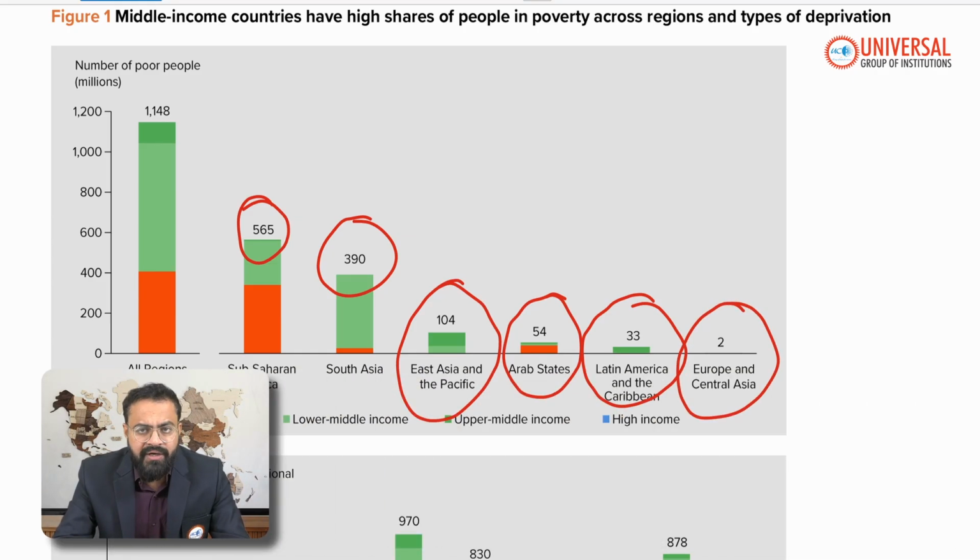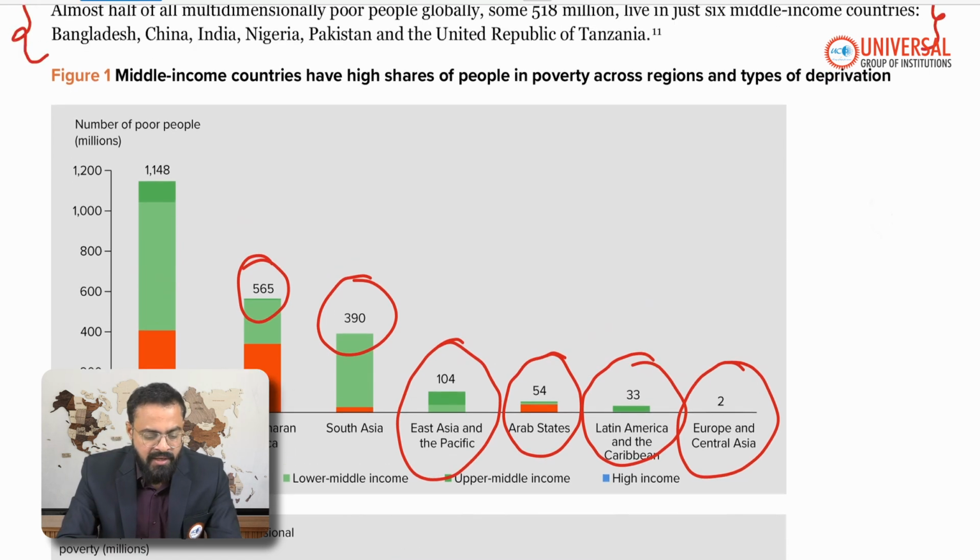So very, very important from the examination perspective. Far more of the poor are living in sub-Saharan Africa, the region south of the Sahara Desert. Countries like Algeria, Libya, and Tunisia are all part of the Arab states. Remember very clearly from the examination perspective.